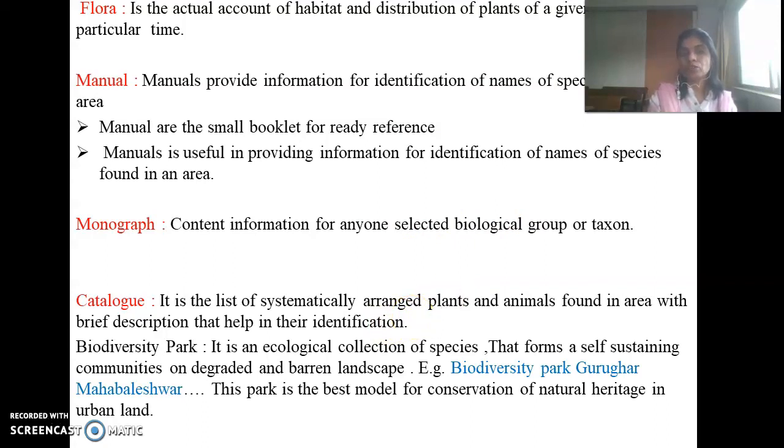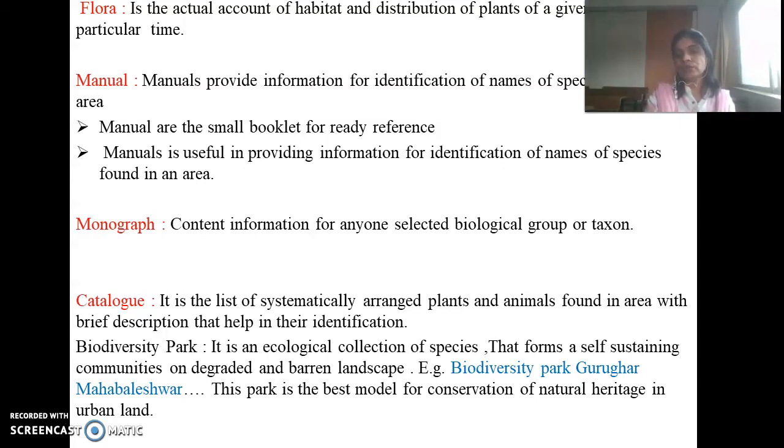The next taxonomical aid is the biodiversity park. A biodiversity park is a park that is self-sustained. On any barren land or wasteland, local plants and specimens are grown and maintained. These types of parks are called biodiversity parks.